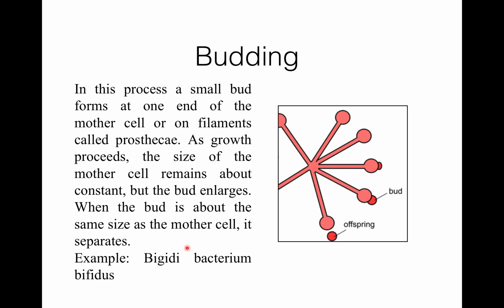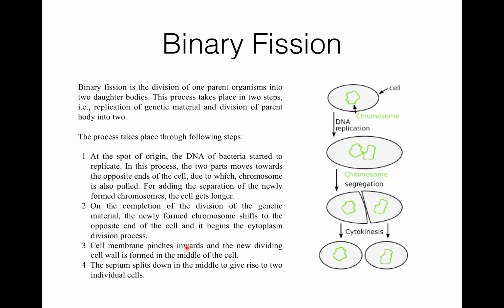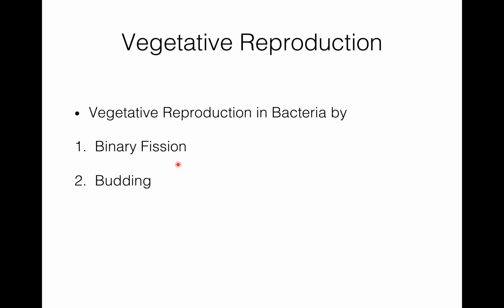So vegetative reproduction can be by binary fission and budding. In the next lecture I will discuss asexual reproduction in bacteria, which can be by endospore formation, conidia formation or cyst formation.